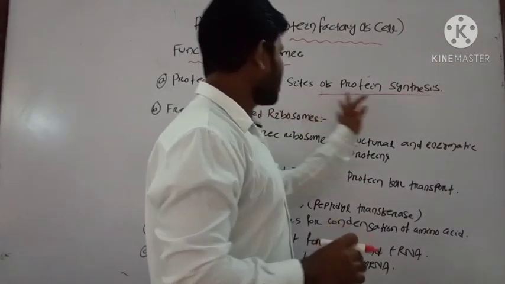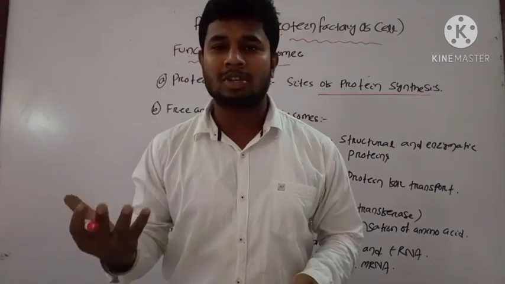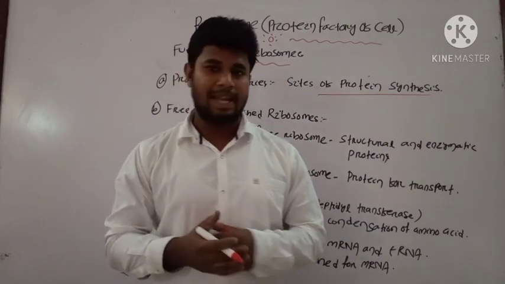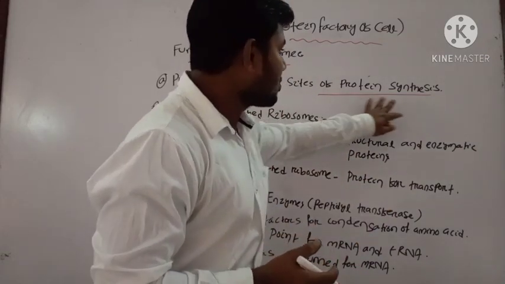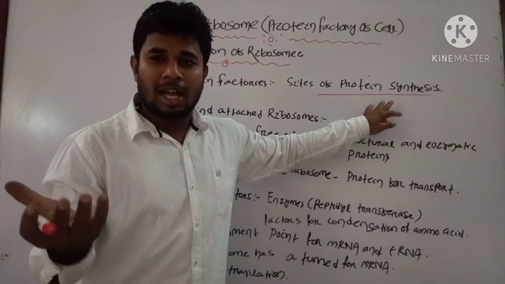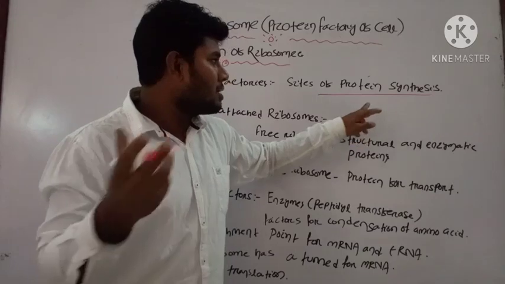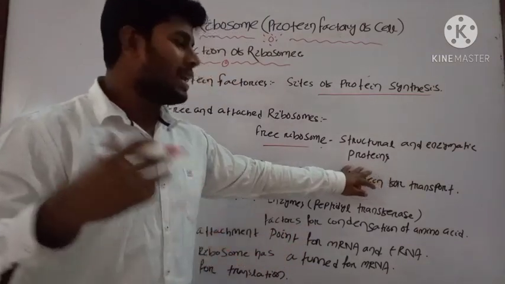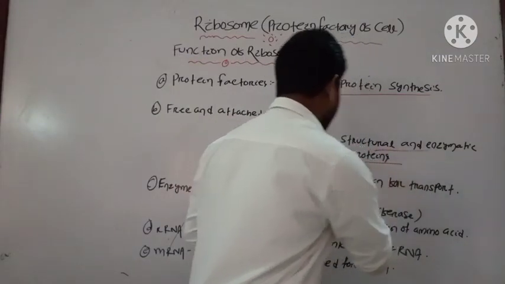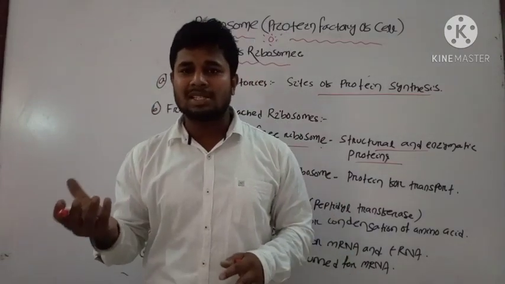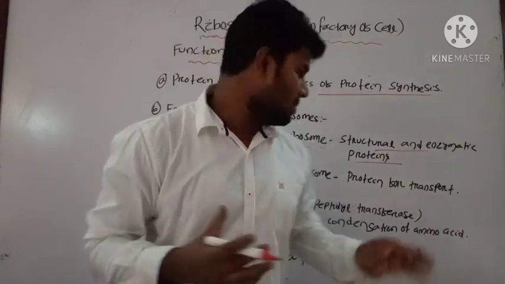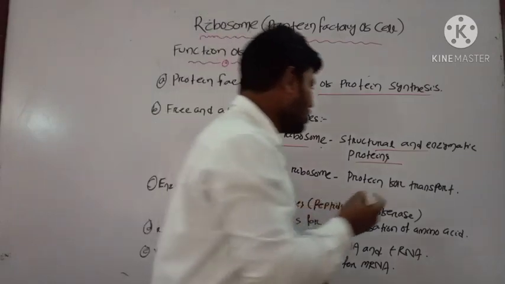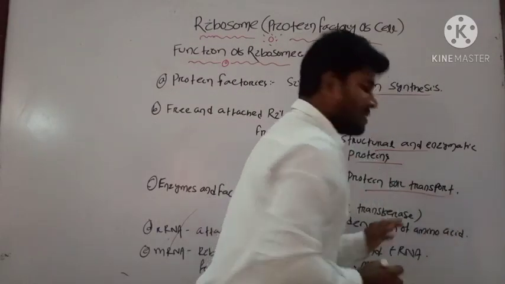Okay, let's start with the important functions of the ribosome. One of the important functions of the ribosome is that they are the site of protein synthesis. That's why they are known as the protein factory of the cell. The ribosome and the mRNA are involved in the protein synthesis process. The free ribosomes present in the cytoplasm produce structural and enzymatic proteins. The attached ribosomes are present on the endoplasmic reticulum, and from the nucleus the mRNA will come and combine with the ribosome.